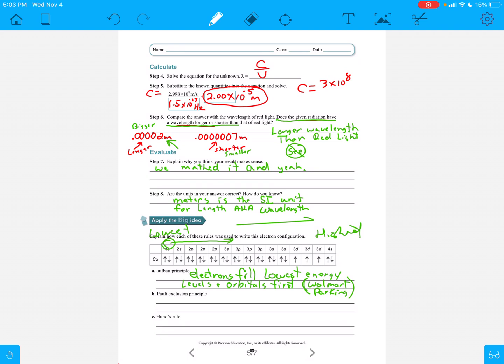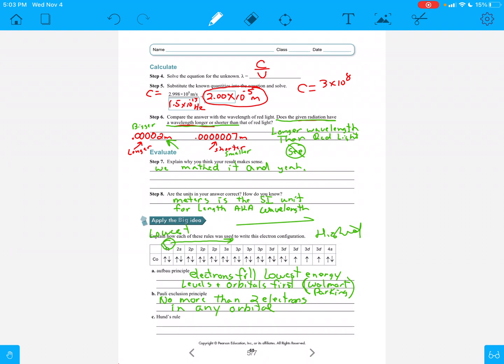Pauli exclusion principle. Well, what is that? That one's easy. That's just no more than 2 electrons in any orbital. Whoops, hold on. Cannot type or write. Oh, I'm so bad. No more than 2 electrons in any orbital. So every orbital can only contain up to 2 electrons. Not too hard to figure out, right?